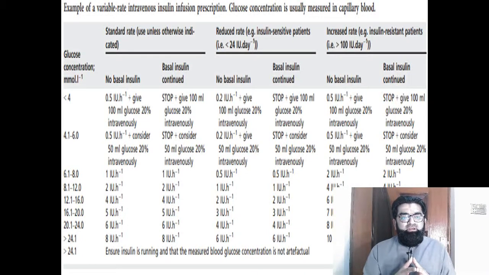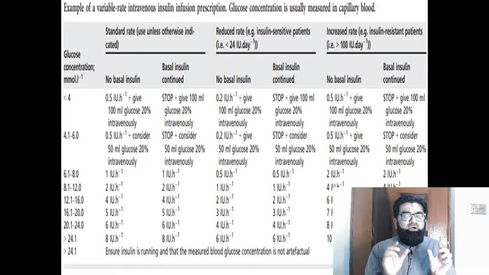On the left hand side of your screen you can see a standard rate infusion. On one side the blood glucose levels are written, and in the other columns are given the rates of insulin at each blood glucose level. We should check blood glucose levels each hour, and the insulin infusion should be changed according to those levels. The infusion rate depends on whether or not we are giving basal insulin.